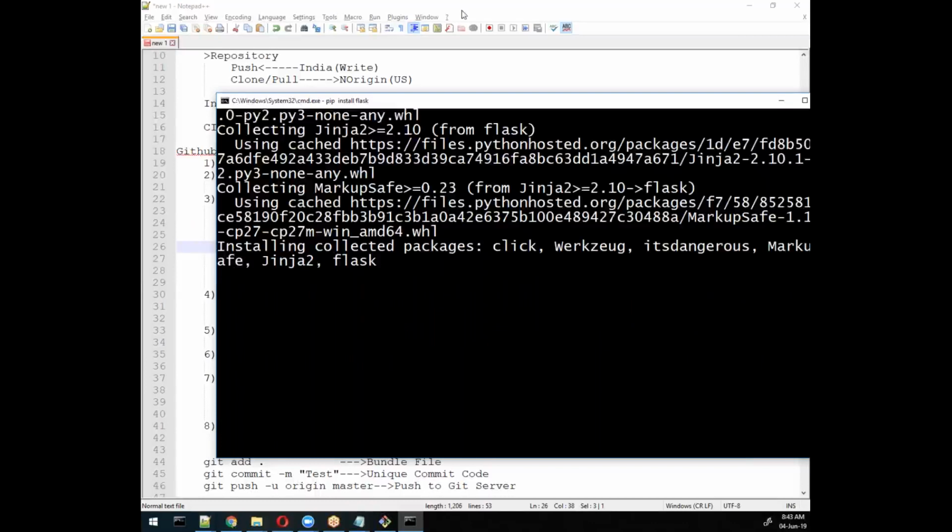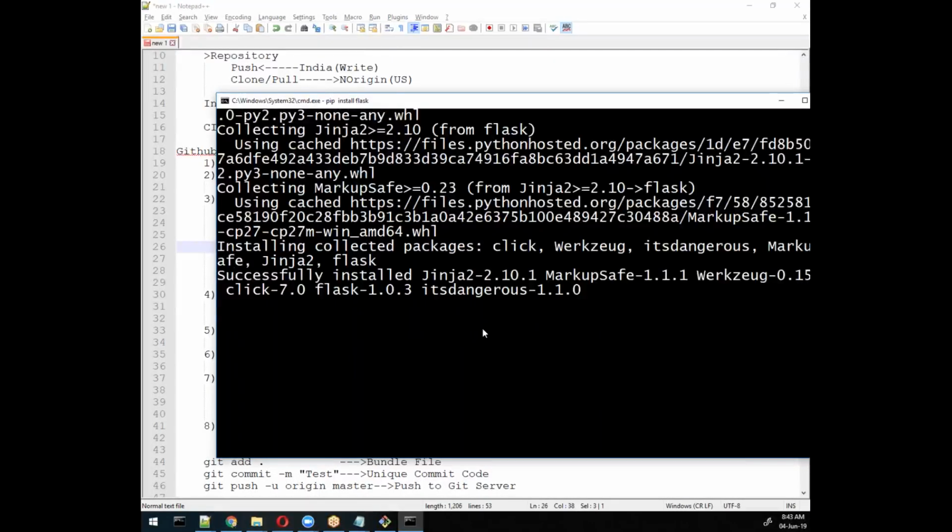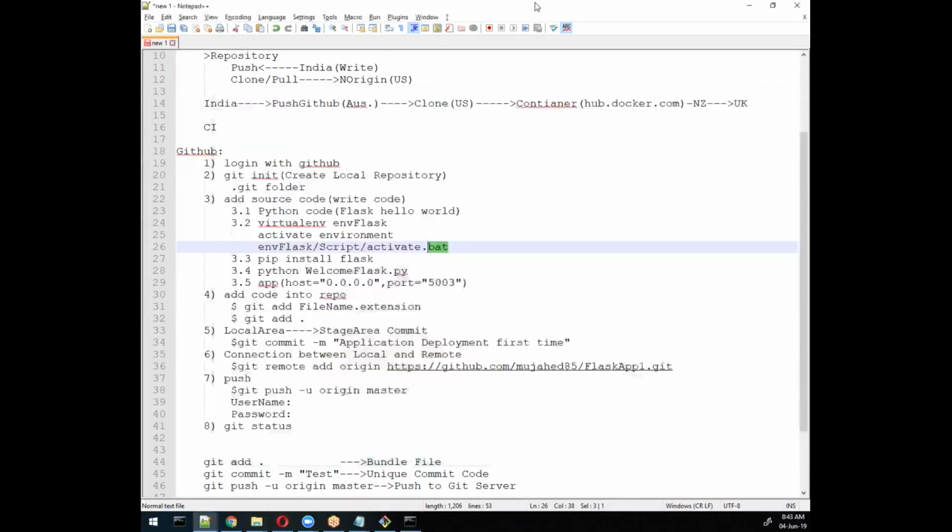Let me try the example that we did. We did all this, and now we will try to run this program: python welcome flask.py. I'll just run this file.